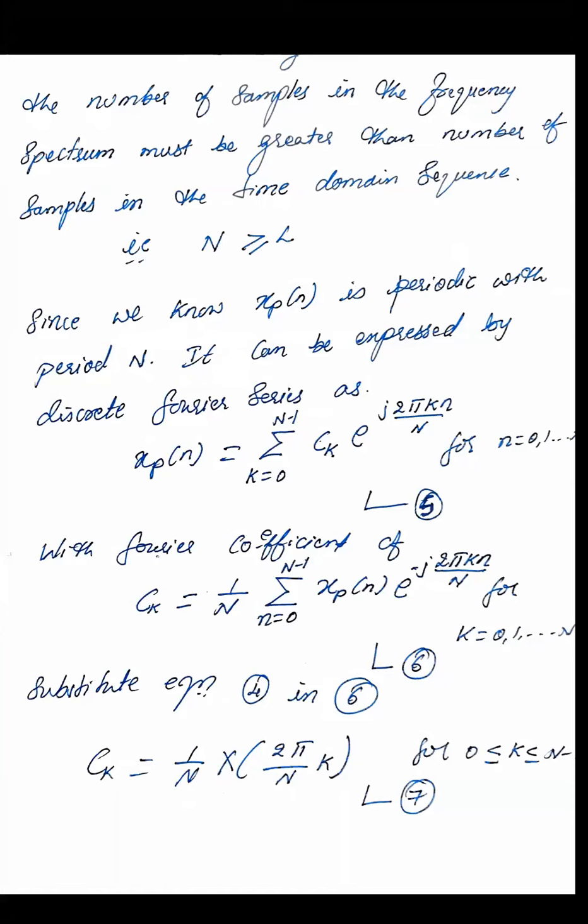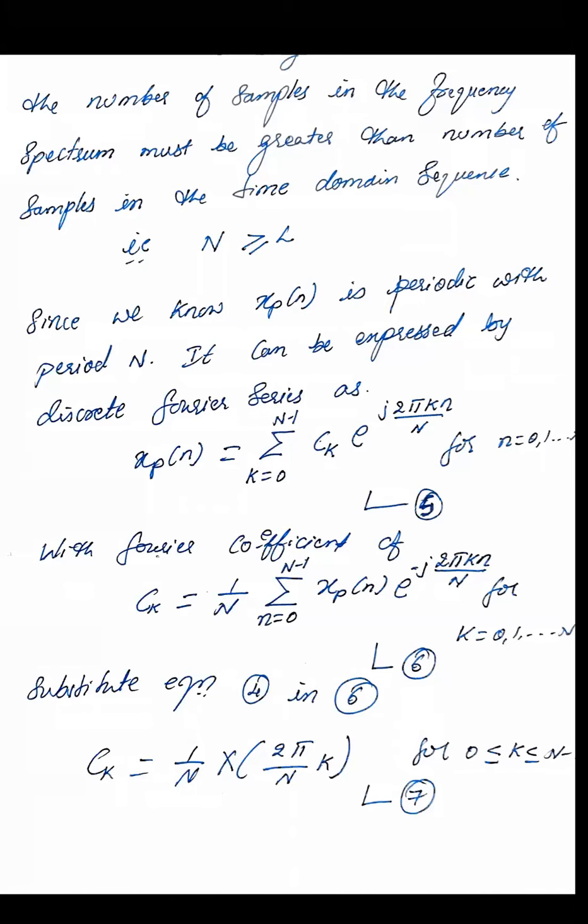So Fourier series, that's for a periodic signal. We have a standard definition given by xp of n equal to summation of k equal to 0 to N minus 1 ck e raised to j 2 pi kn by capital N, where n is from 0 to N minus 1. The Fourier coefficient ck is given by 1 by N summation of n equal to 0 to N minus 1 xp of n e raised to minus j 2 pi kn by N. So this is the expression we have.